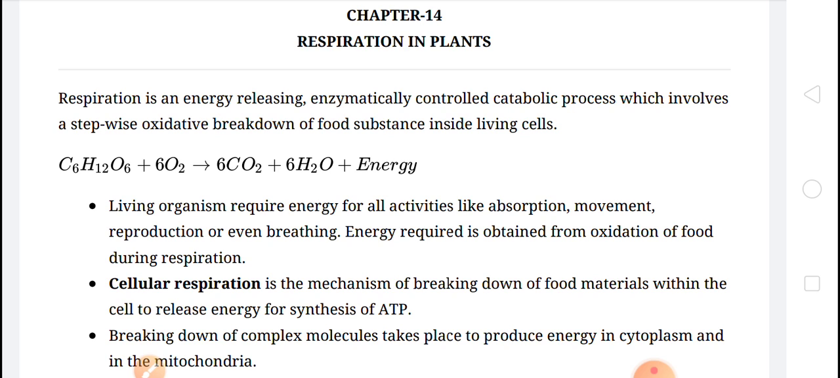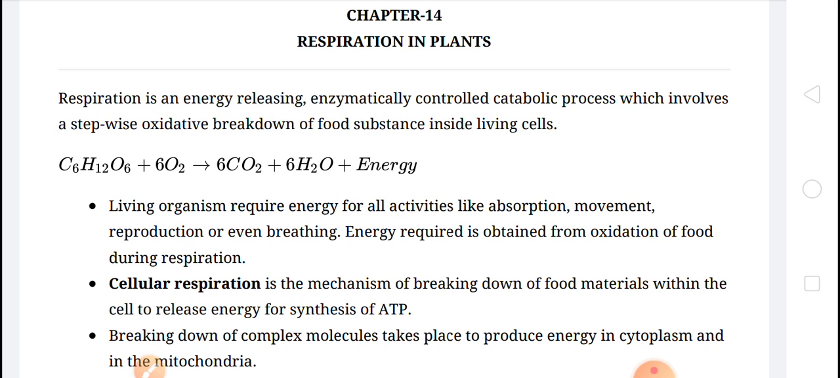Today we are going to start a new chapter in class 11th biology, that is chapter 14, respiration in plants. Okay? So respiration, do you know what is respiration? Respiration is the process, the mechanism by which the food is broken down with the help of oxygen to release energy. And this energy the living organism uses for various life processes.